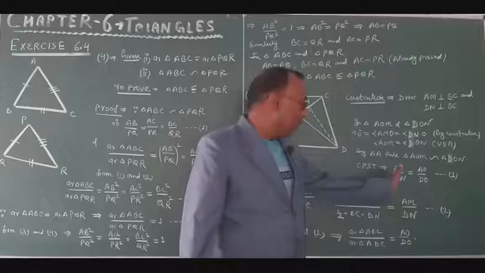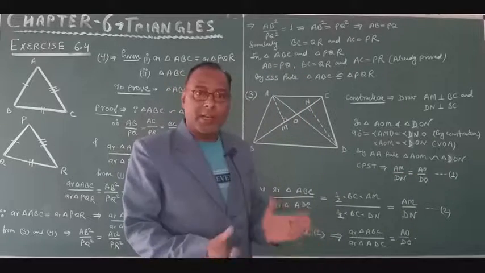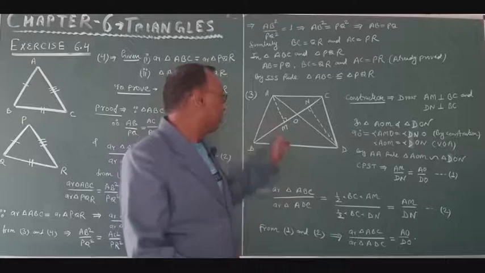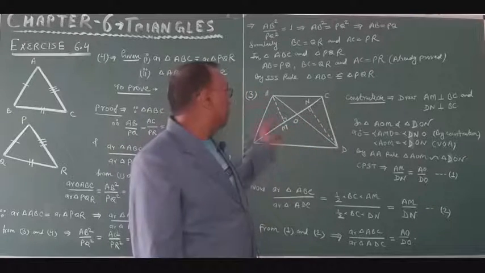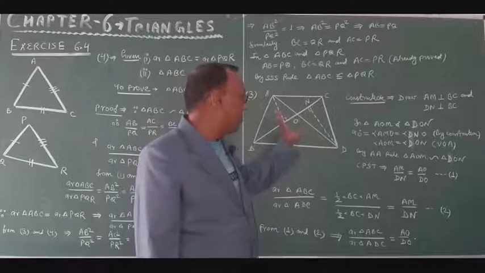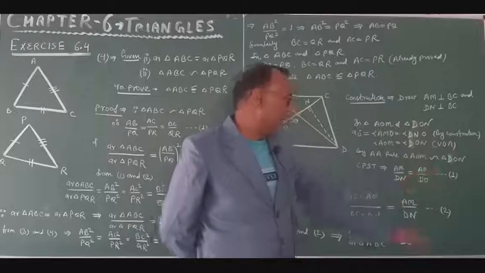Because when two triangles are similar, then their corresponding sides are proportional. So perpendicular upon perpendicular is equal to hypotenuse upon hypotenuse. That's AM upon DN is equal to AO upon DO.